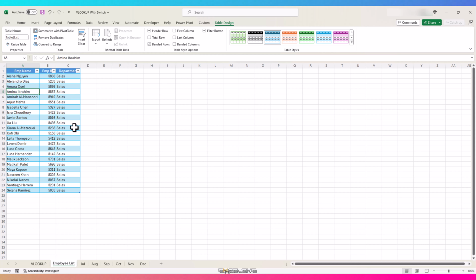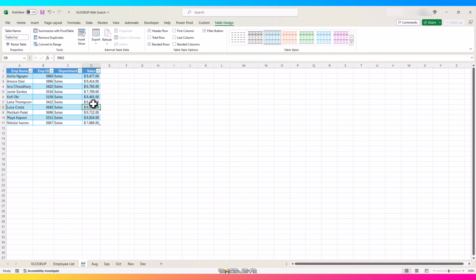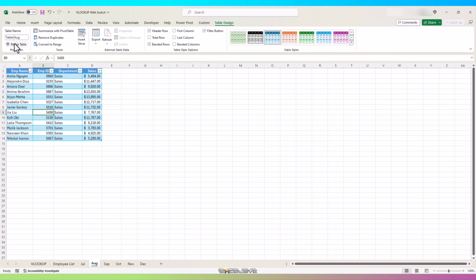As I showed earlier, we have data for each month in a separate sheet, and all of this data is in a table. And I have changed the name of the table depending on the month. Excel gave the table in July month the name Table 1. I changed it to Table 1 July. It then gave Table 2 for August, so I changed it to Table 2 AUG. You can leave them as is, but it gets easier to identify since the month is added to the table name. Now, getting back to our VLOOKUP formula.